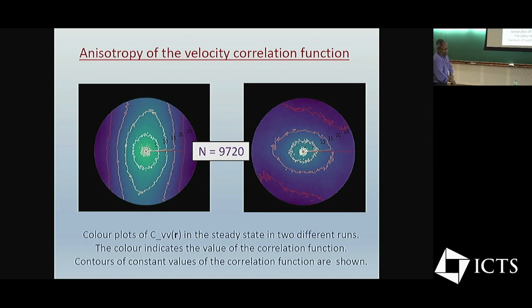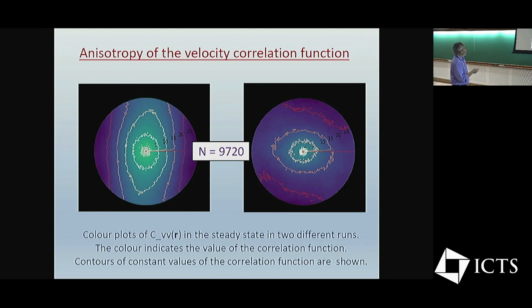So here, what we are looking at is basically a color plot of this velocity correlation function, the 2-point correlation function of the velocity as a function of distance. But now we are not plotting just as a function of distance, but as a function of direction also. And you can see that this color plot tells you the correlations are strong here, and then as you go away from the center, to larger distances, the correlations fall off.